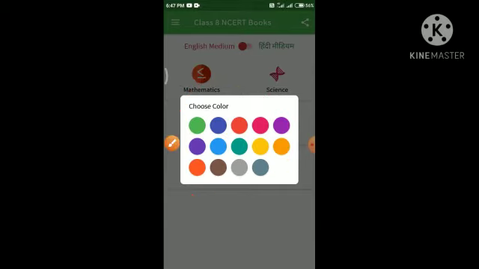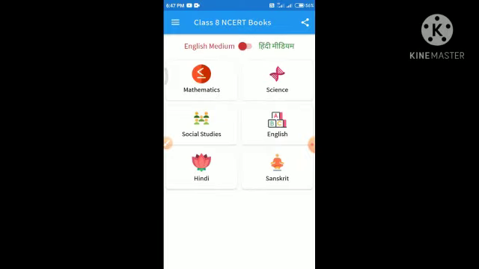Then you can choose any color. I will choose the light blue color. You can see the description, and also the upper description, is now in blue color. So this is about the Class 8 NCERT books, and I also want to show you all the subjects. First I want to choose the science subject.